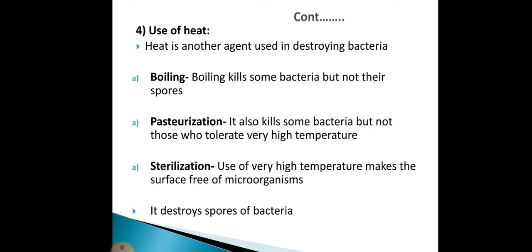The next factor is the use of heat. Heat is another agent used in destroying bacteria. Boiling kills some bacteria but not their spores. Pasteurization also kills some bacteria but not those which tolerate very high temperature.